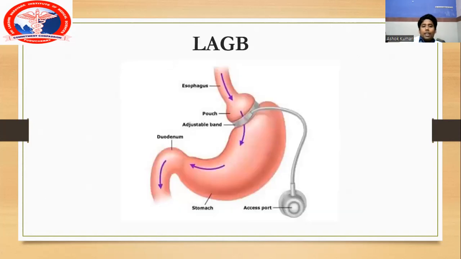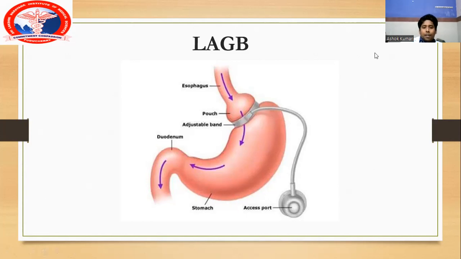There are two techniques to do this laparoscopic adjustable gastric banding. Previously, a perigastric method was done. With that method, the chances of slippage of this band were much higher. So a modification came. Now they have introduced a technique called the pars flaccida technique. In the pars flaccida technique, they approach the stomach through the lesser curvature and along the pars flaccida, and they apply this band. So the slippage of the band in this technique is very less.